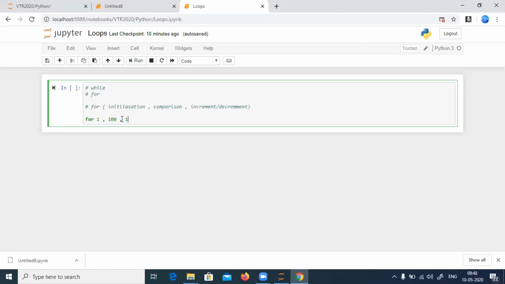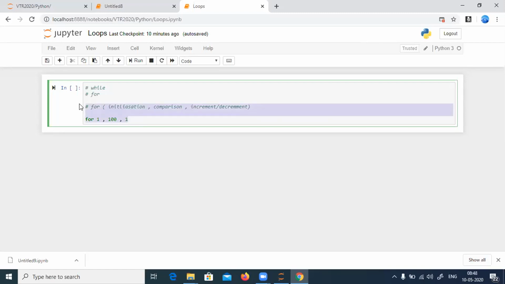Coming to Python, the loop is very abstract. You can't actually understand how the loop internally works, but this is how a loop actually works. It has three parameters: initialization, comparison, increment or decrement.